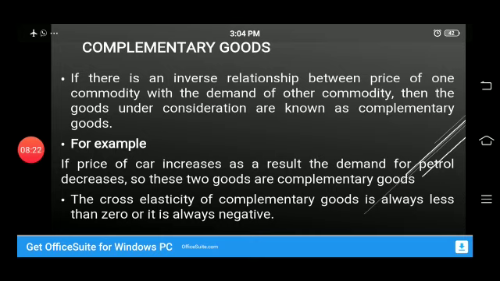So the increase in the price of one commodity causes a decrease in the demand of the other commodity. So we can see that there is an inverse or negative relationship between these two. So we can conclude that the cross elasticity of complementary goods is always less than 0, or we can say that it is always negative.